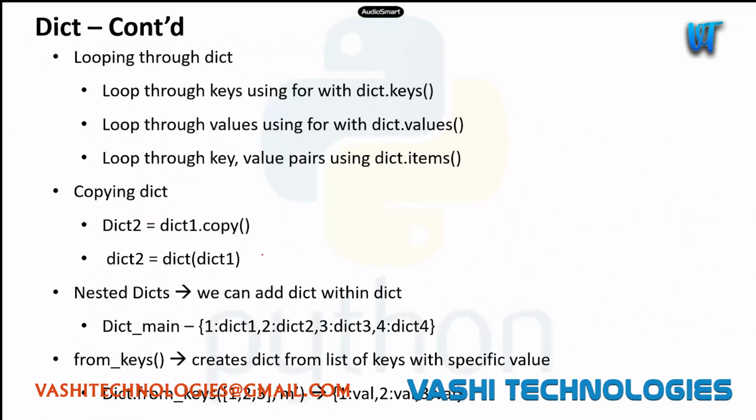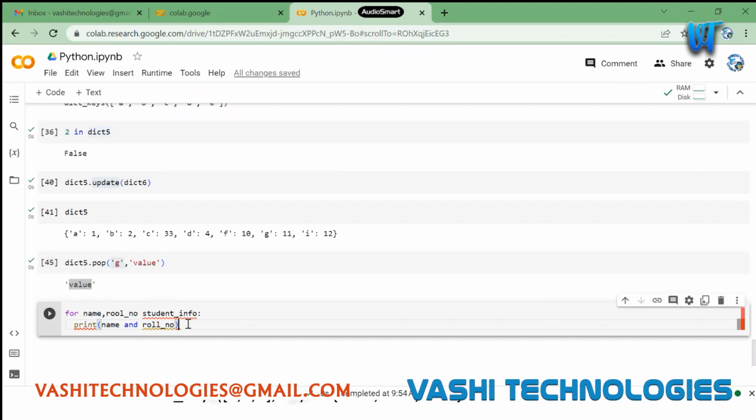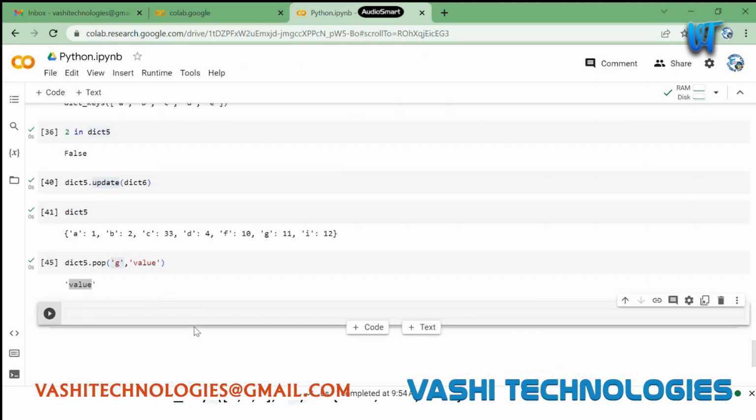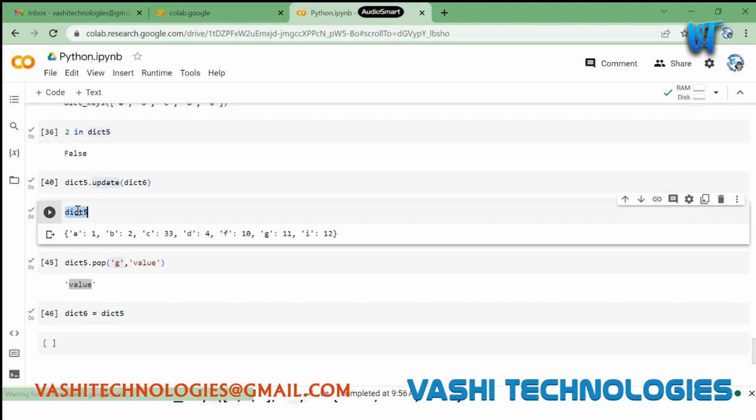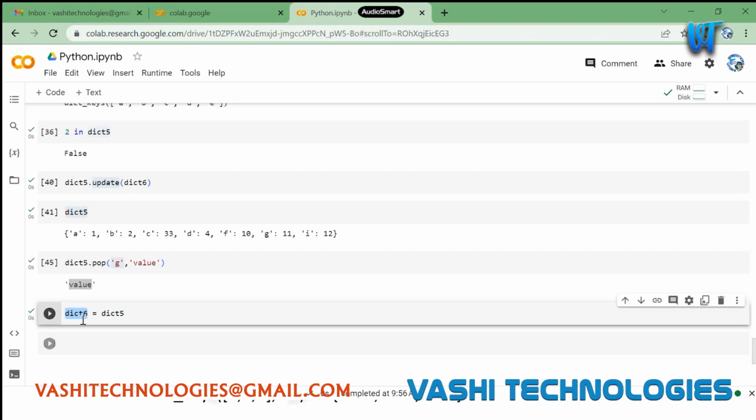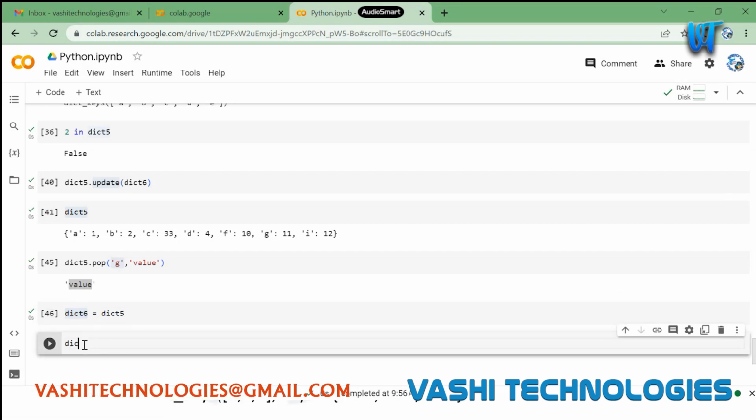And then copying. We can do it in two ways. Similar to lists and sets, we can't just assign them normally. If I do dict6 equal to dict5, what this will do is just create a reference of dictionary 5 in dictionary 6, okay? Dictionary 6 will be just a reference of dict5.